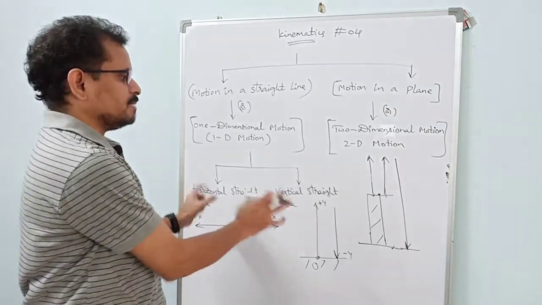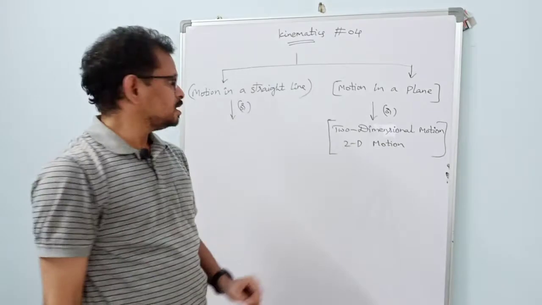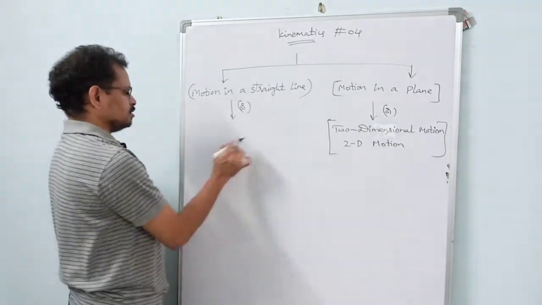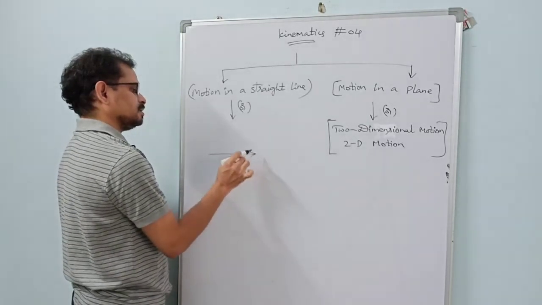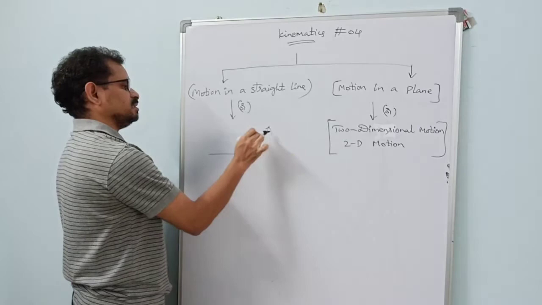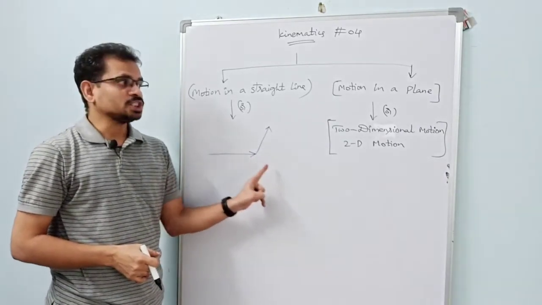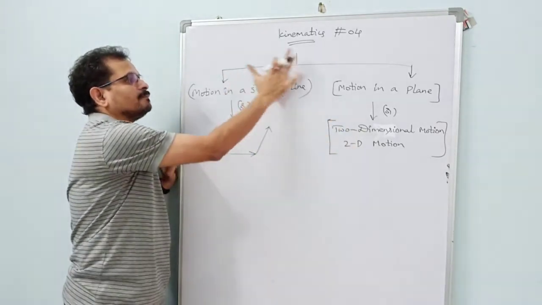So this is one dimensional motion. Got it? Right. So next one is two-dimensional motion. What is a two-dimensional motion? Suppose a particle moves like this in a straight line and later it moves like this, then what type of motion is this? This is a motion in a plane. See where it is moving? It is moving on the plane of this board.